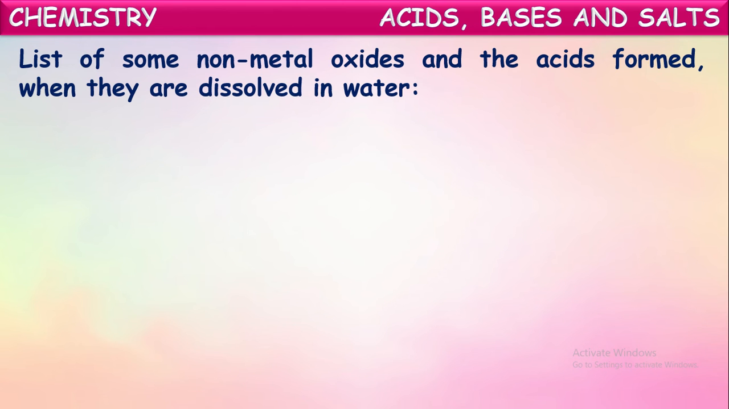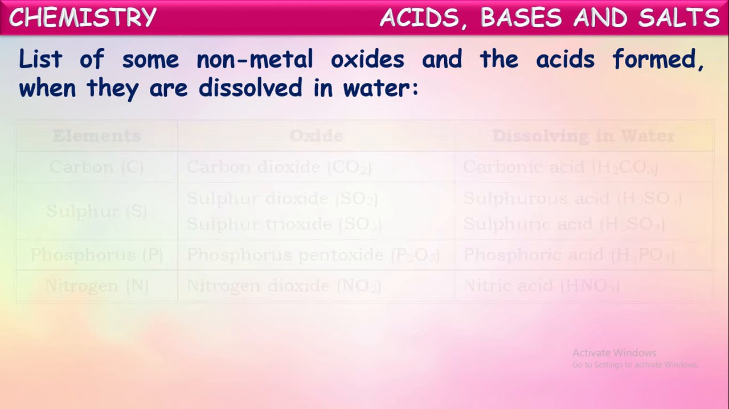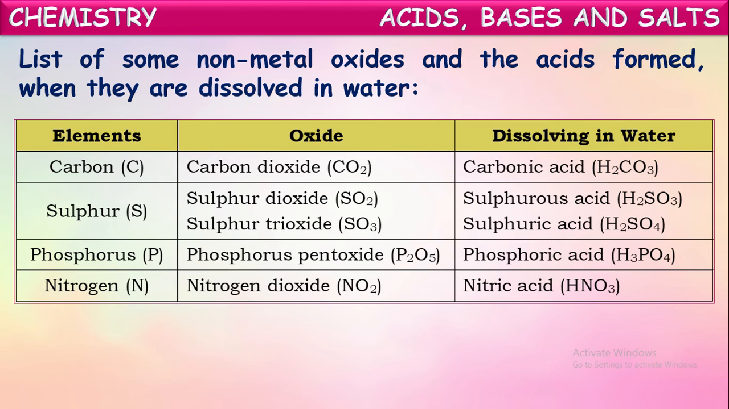So let us see here some list of non-metallic oxides and their acids formed when they dissolved into water. See here, some non-metals are mentioned here as we discussed. Carbon, sulfur, phosphorus, nitrogen. These all are non-metals. When they burnt in sufficient oxygen, they form their respective oxides. So just now we have seen carbon when burnt in oxygen forms carbon dioxide. When this carbon dioxide dissolved into water, it forms carbonic acid.